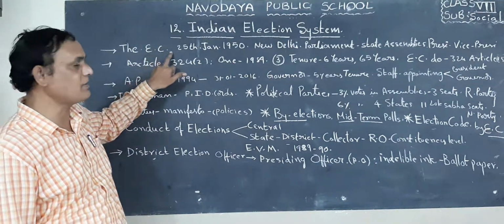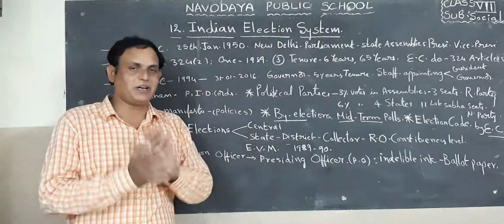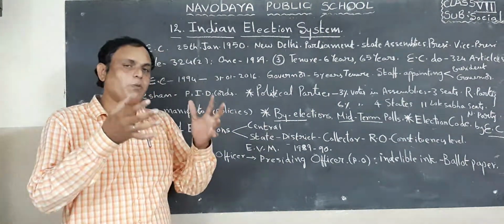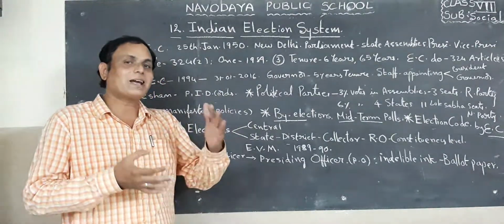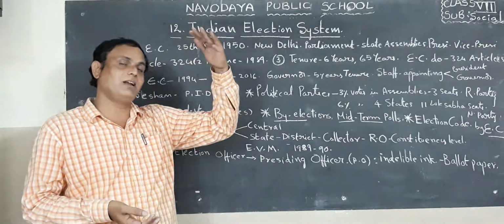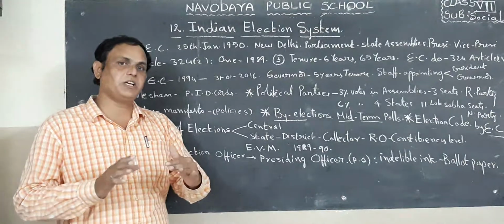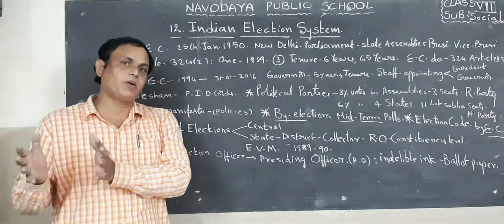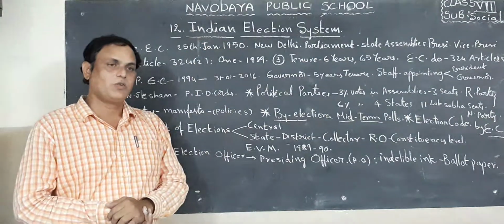So this Election Commission, for example, our country is a democratic country. In a democratic country, elections are very important. Who is conducting all these elections at the central level and all states level? At state level some officers conduct, and at central level also some officers conduct.